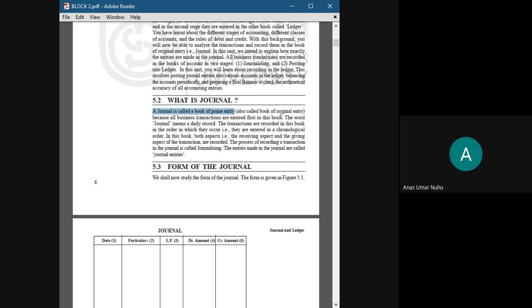I speak now. Yes. In a journal, does that mean one will not consider whether it is credit or debit? I will just record everything randomly. Is that what it means?